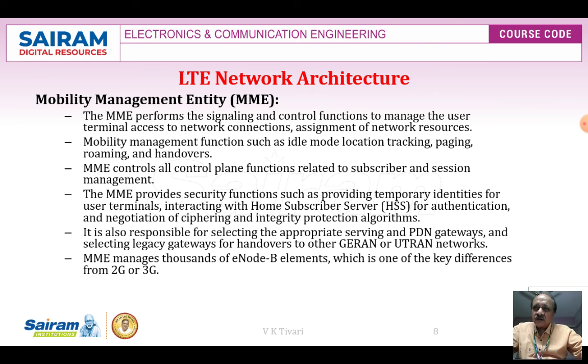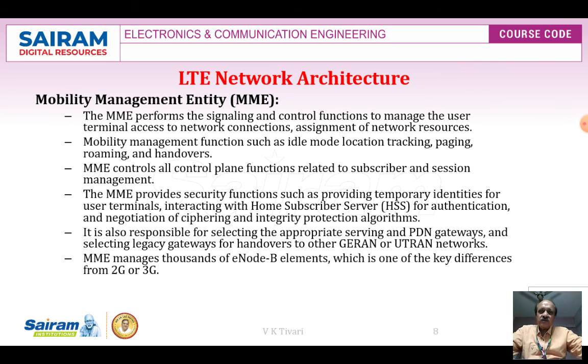The MME also provides security functions such as providing temporary identification for user terminals, interfacing with the home subscriber server for authentication, definitely where the location of the subscriber is registered, and negotiation for ciphering and integrity protection, because whether it is a valid subscriber or not, that has to be done, and that is the reason we are using the home subscriber server here, MME taking care.